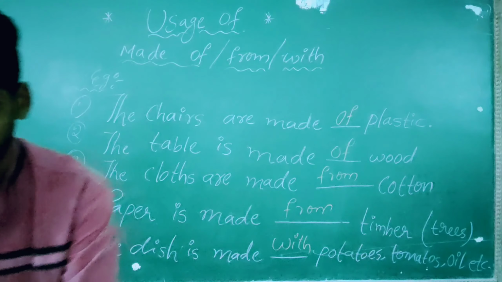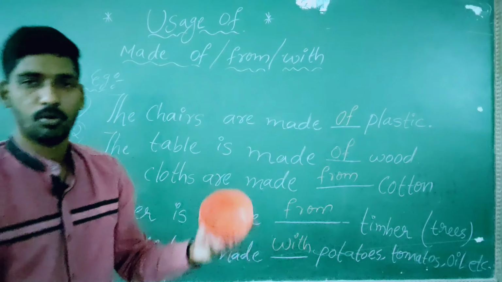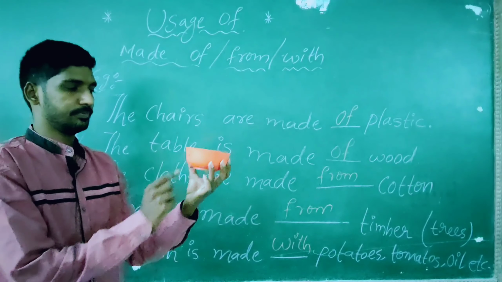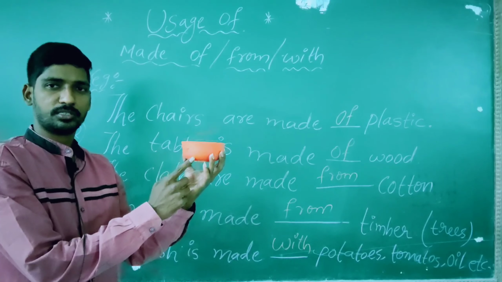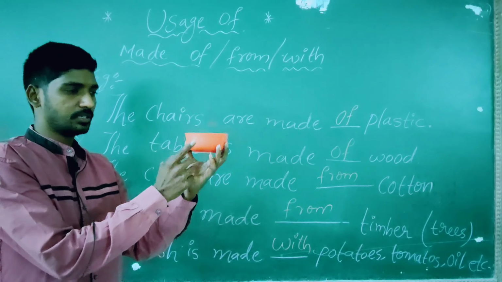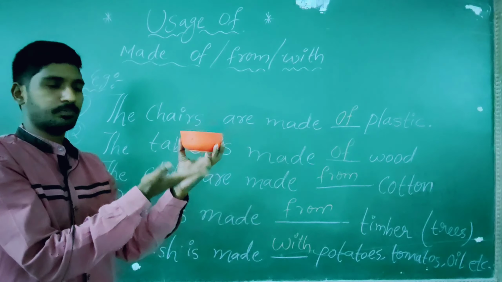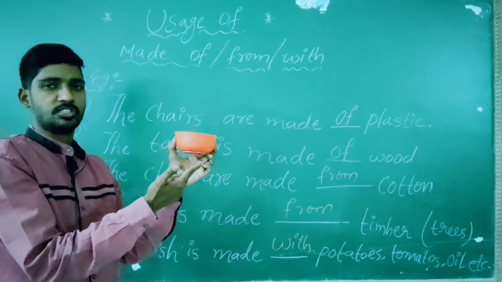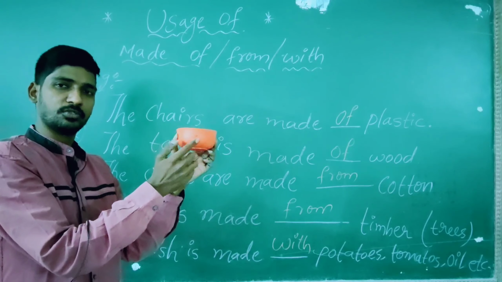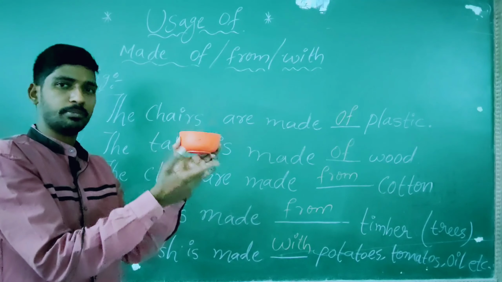The next example, you take bowl. See? The bowl is made of plastic because the plastic appears as well after making the bowl. So the bowl is made of plastic. The plastic appears as usual as well, even after making the bowl.